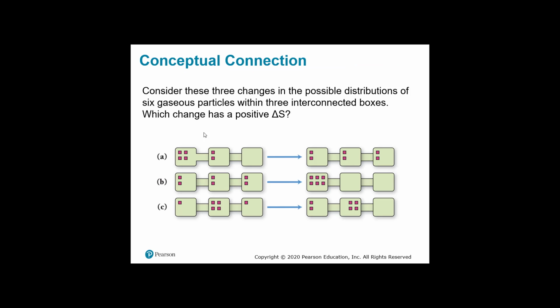Okay, so consider these changes in the possible distributions of 6 gaseous particles. Basically, which one has a positive delta S, which means which one has an increase in entropy. In this case, we can see this has 3. It only has 2, so this became more concentrated. That's not it. We have 3, which would be ideal for entropy, and it went to 1, so this became more concentrated. That's not it. And then we have 2, and it became 3. So A would be the one because it's spread out, and it has an increase in entropy. So that would be positive.